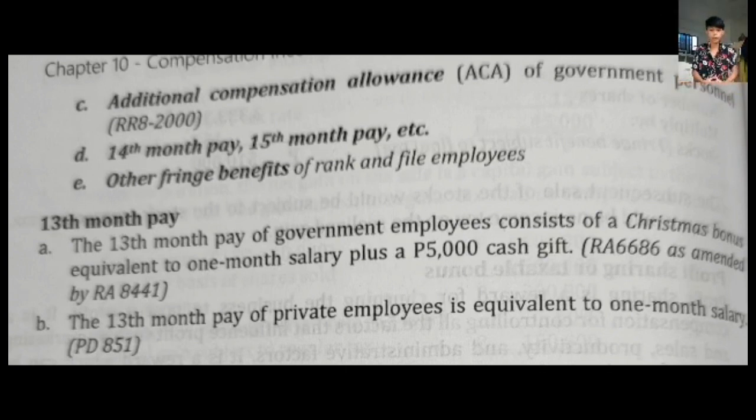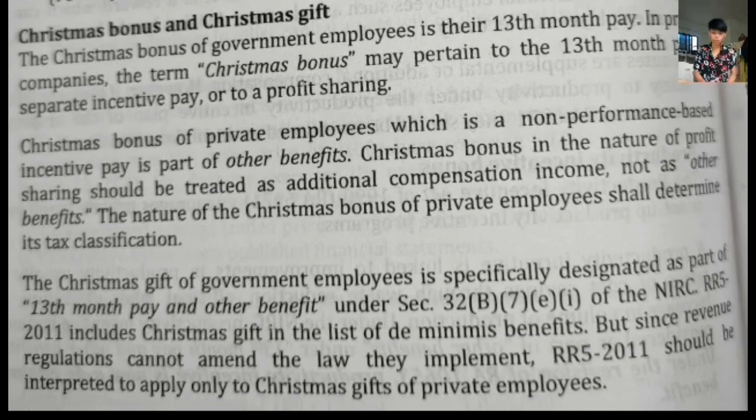13th month pay. The 13th month pay of government employees consists of a Christmas bonus equivalent to 1 month salary plus 5,000 cash gifts. The 13th month pay of private employees is equivalent to 1 month salary. The Christmas bonus of private employees, which is a non-performance-based incentive pay, is part of other benefits. Those in the nature of profit sharing should be treated as additional compensation, not as other benefits. And the Christmas gifts of government employees are specifically designated as part of 13th month pay and other benefits.